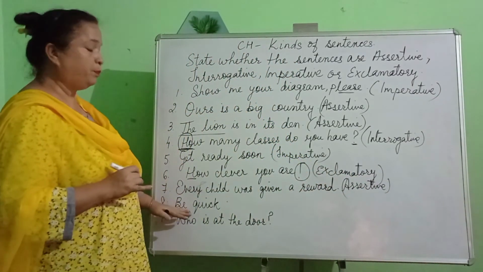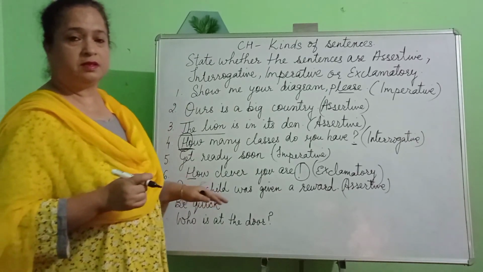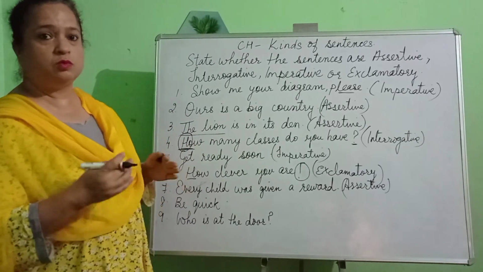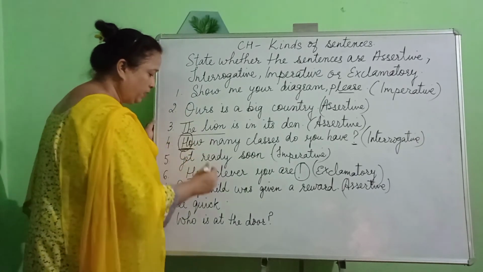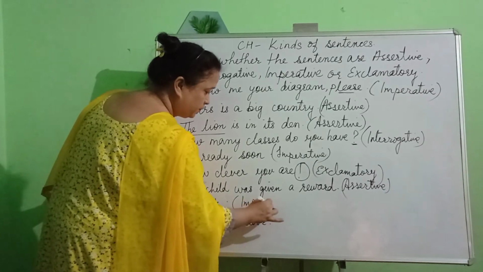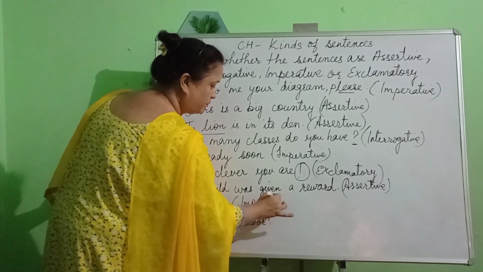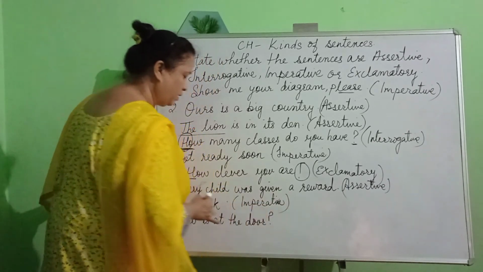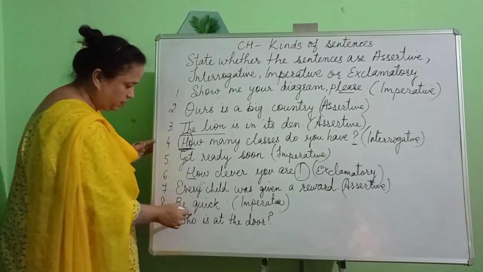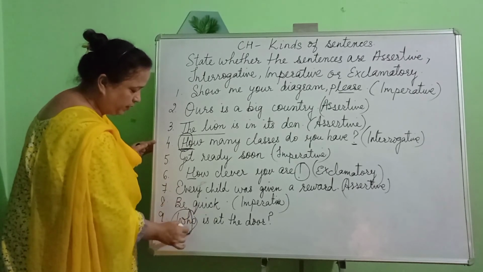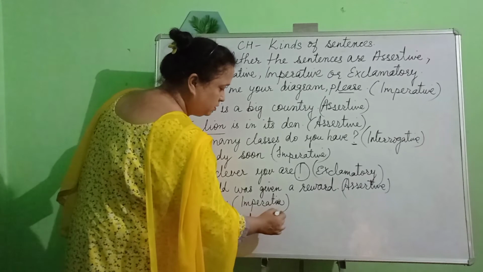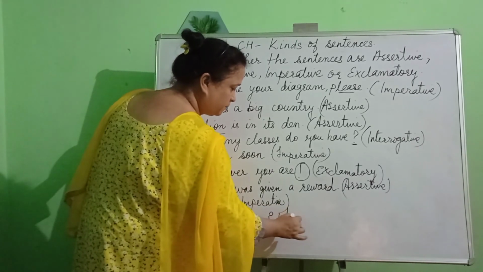Next we have be quick. This sentence you can hear or you can feel that someone is giving you an order to do something. It is giving you a command. So this is an imperative sentence. Next, who is at the door? Once again, this is beginning with a WH word. This ends with a question mark. So this is an interrogative sentence.